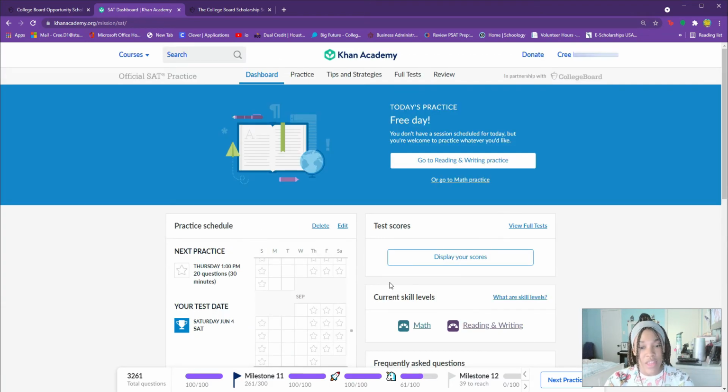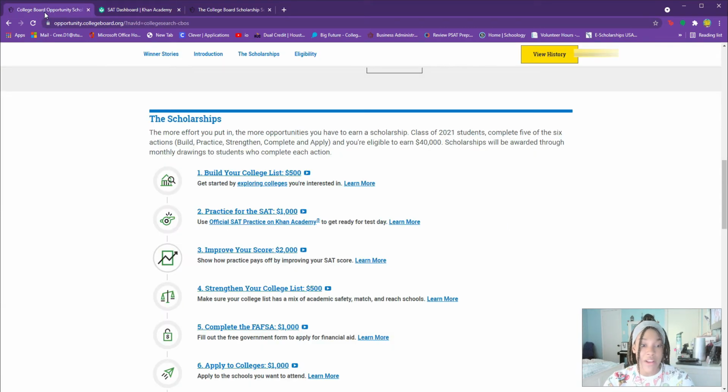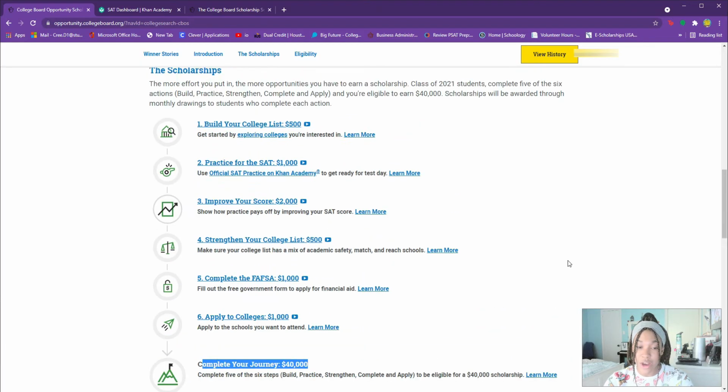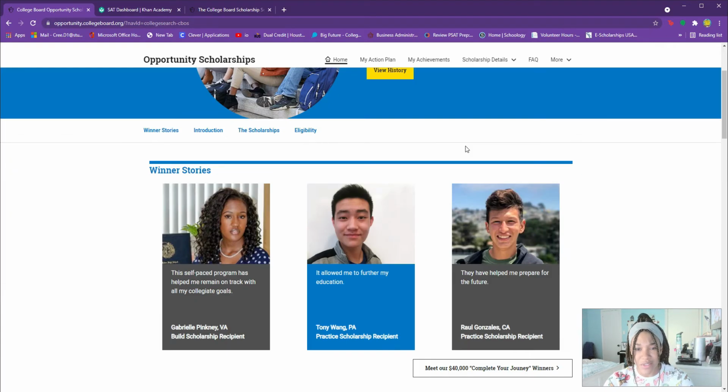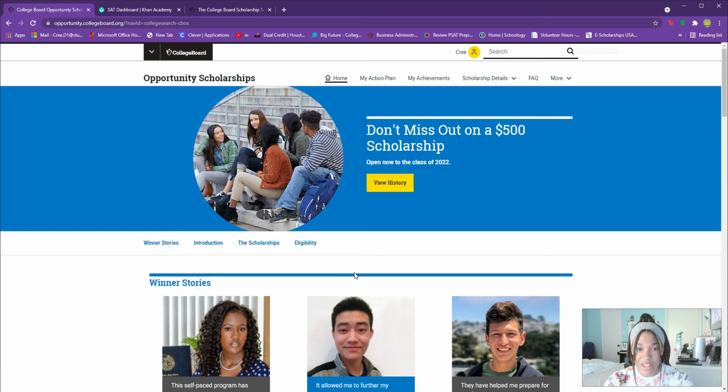That is more of a side note. That's a great way to practice for your SAT. That's the method that I used, and it was helpful for me. I ended up raising my score, I think, like 50 points from the first time I had taken, or not the first time, but the last time I took my SAT. So that is really important. I just wanted to go through that so that y'all know that is a good way to practice for that test if that's the one that you're taking.